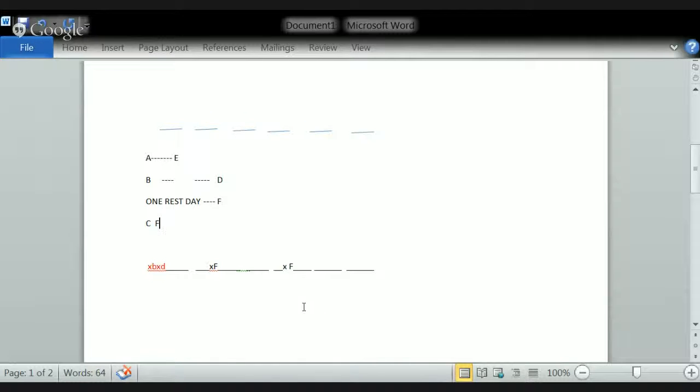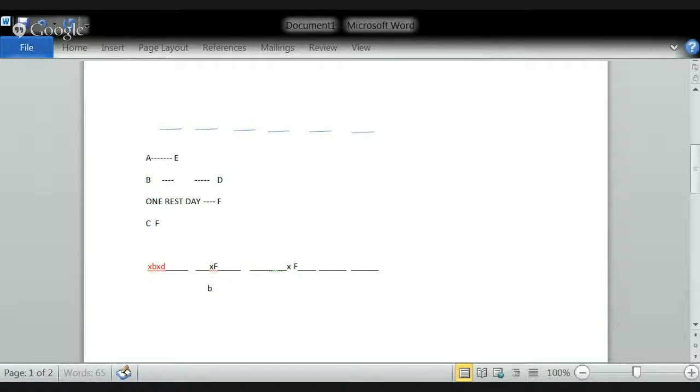Now from this, how can we start? Can we start with B in the first place? No. Can we start from here with B? Yes, we can start. So let us take B here.